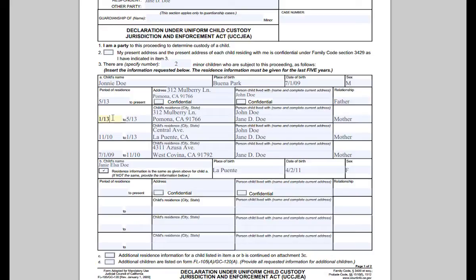Underneath, this line means that from January 2013 to May 2013, Johnny lived at the same address. However, Johnny lived with both parents during this period, so we wrote in both John Doe and Jane D. Doe. So therefore in the relationship box, I wrote in father and also mother.